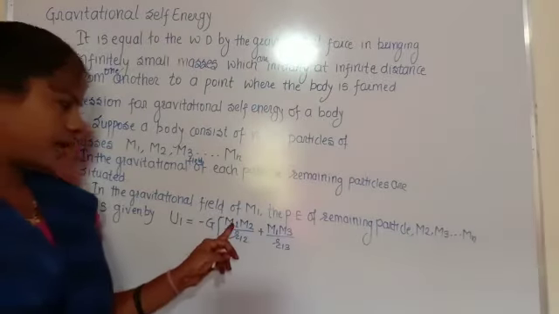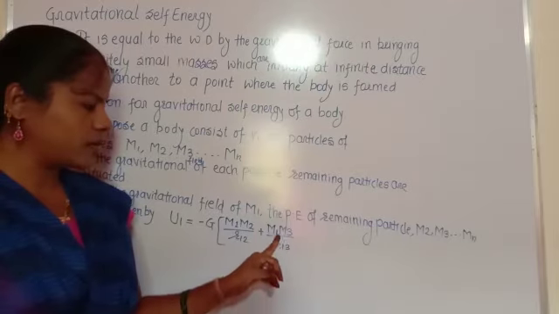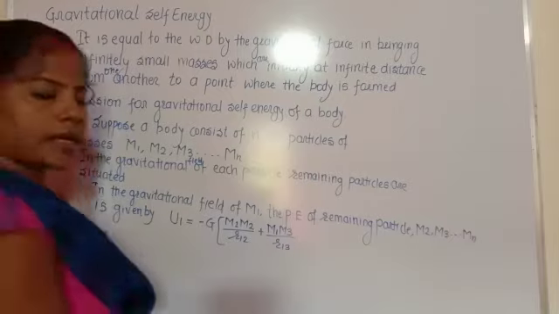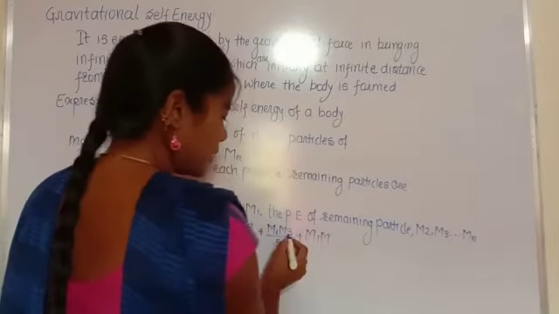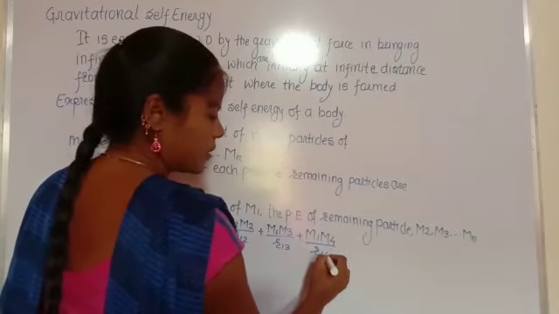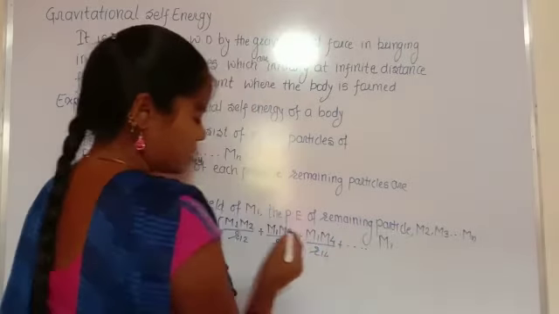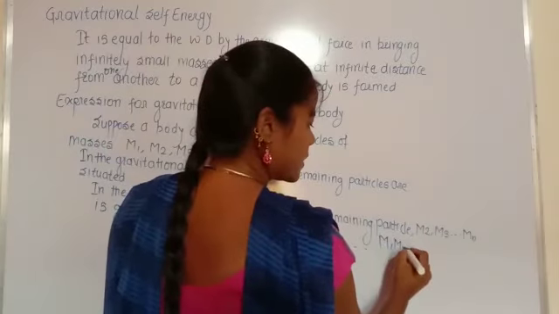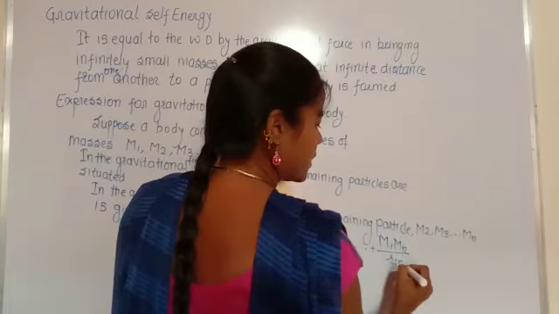Then again M1 M4 divided by R14, plus and so on up to M1 and Mn divided by the distance R1n.